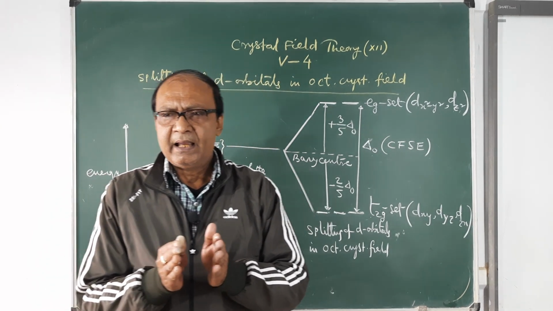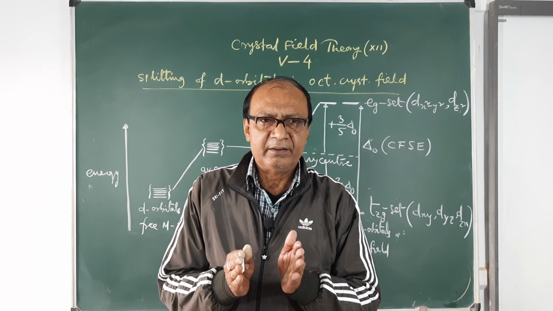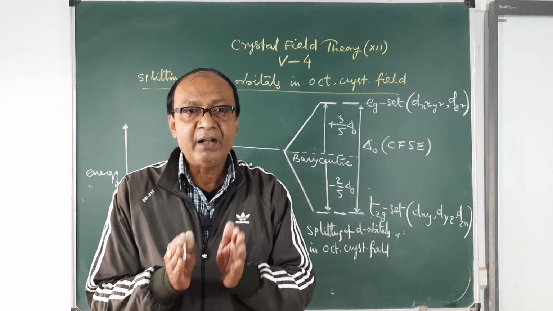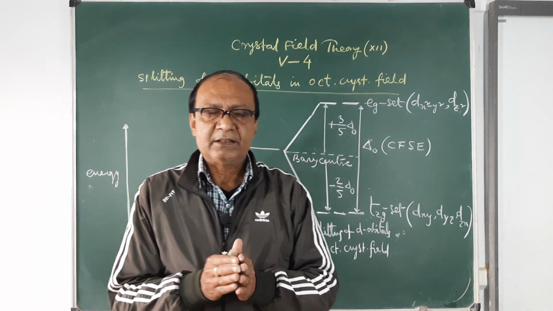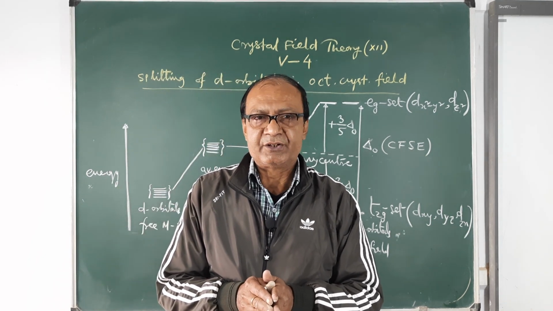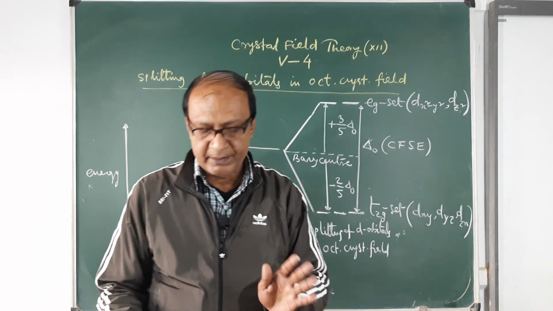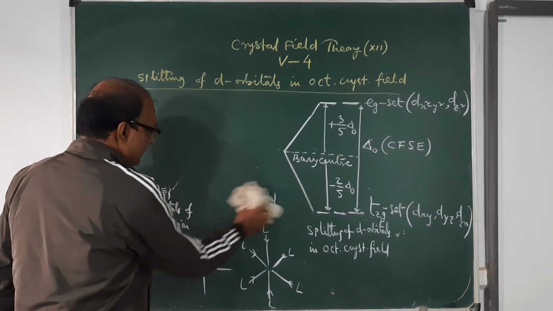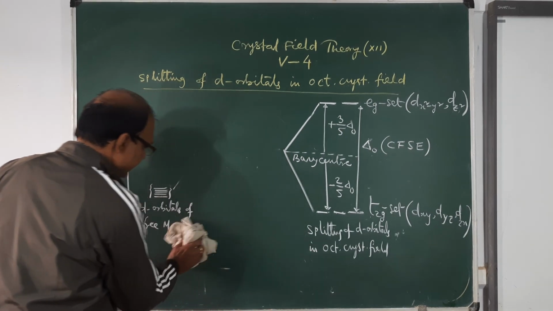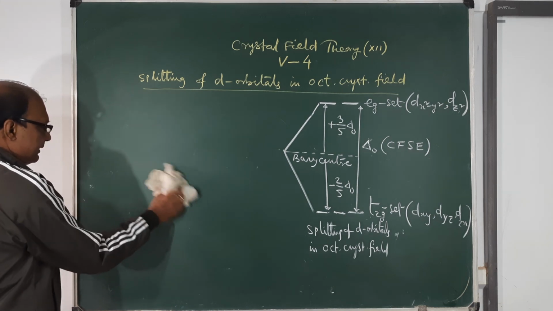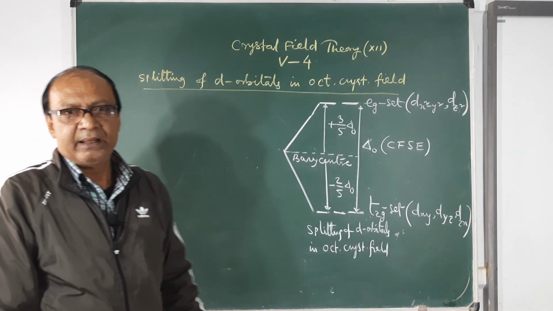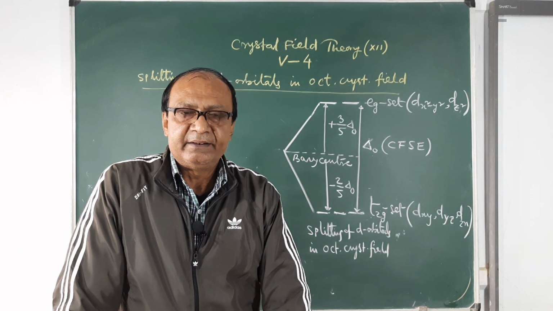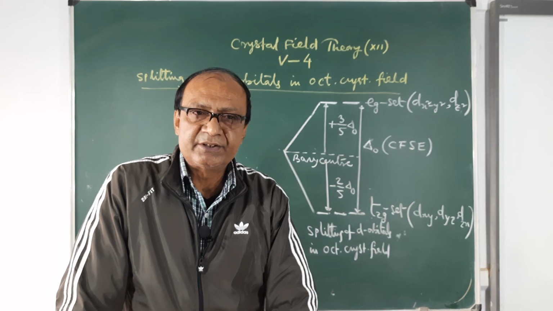Crystal field theory has given an experimental order of the ligands on the basis of their field strength, that is known as the spectrochemical series of ligands. So what is the spectrochemical series of ligands? It means the arrangement of the ligands in their increasing order of field strength. The arrangement of the ligands in the increasing order of field strength is known as the spectrochemical series of ligands.